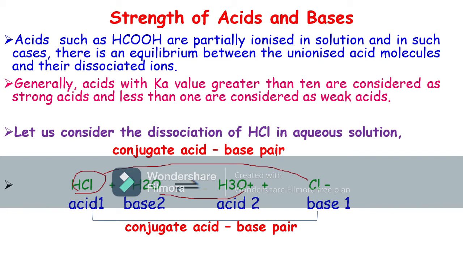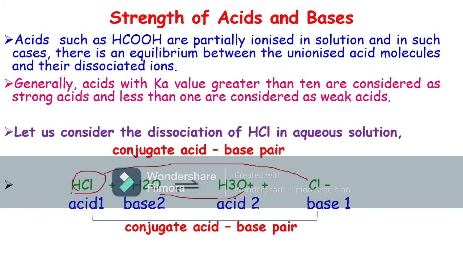What is a conjugate acid base pair? Chemical species that differ by only a proton are called a conjugate acid base pair.